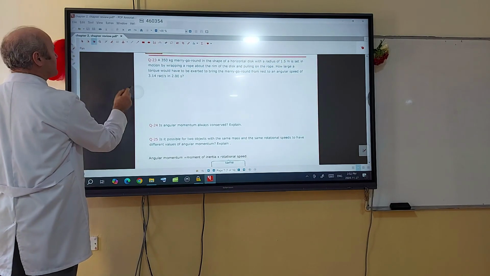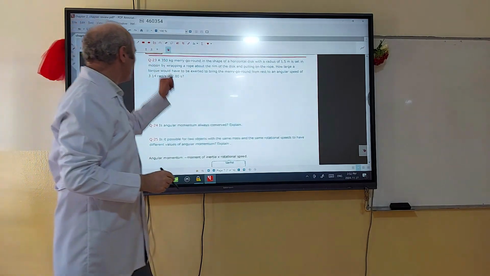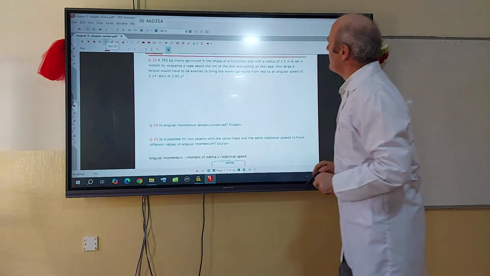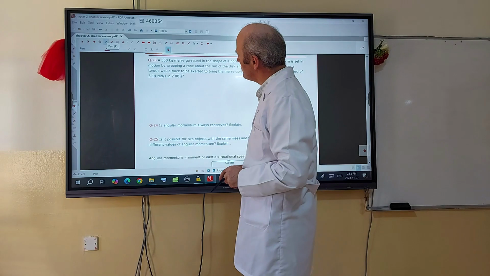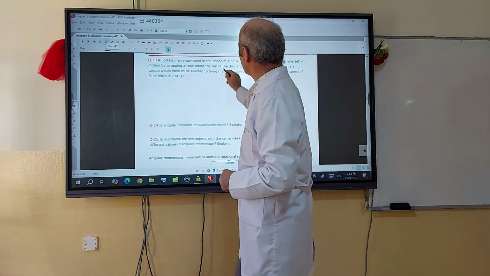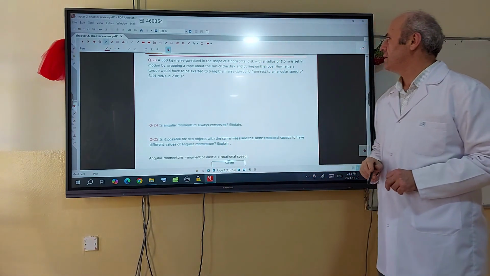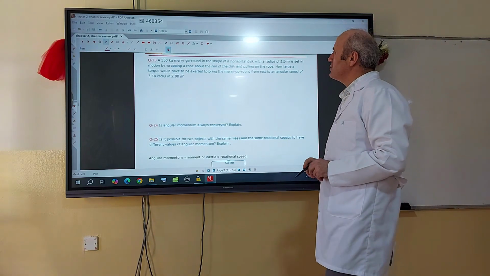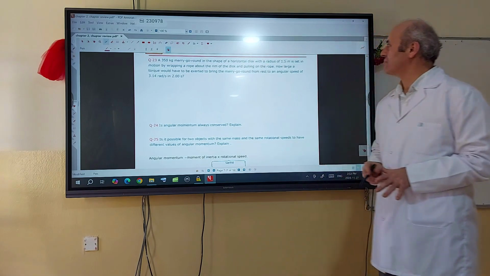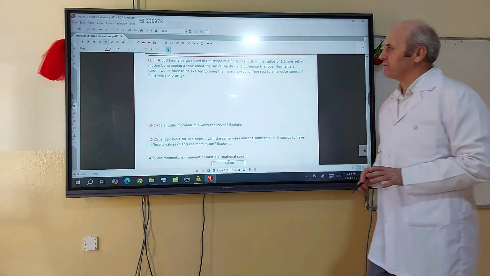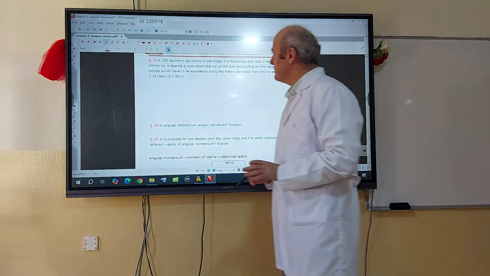Question number 23. A 350 kilogram merry-go-round in the shape of a horizontal disc with a radius of 1.5 meters is set in motion by wrapping a rope around the rim of the disc and pulling the rope. How large a torque would have been exerted to bring the merry-go-round from rest to an angular speed of 3.14 radians per second?